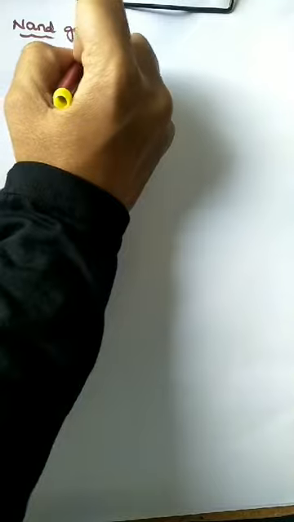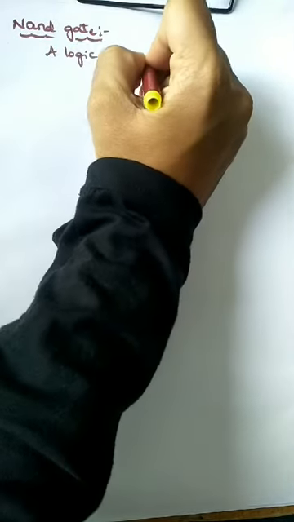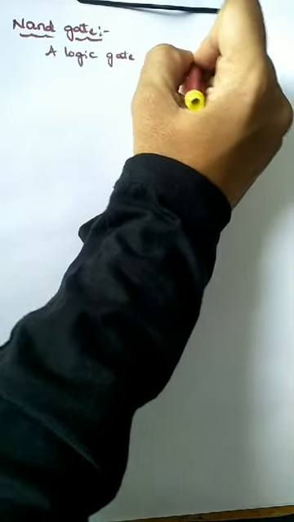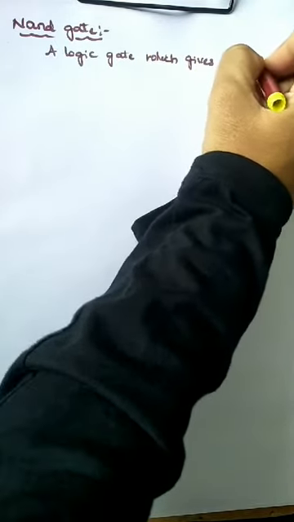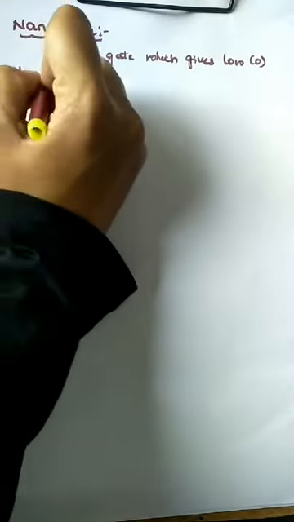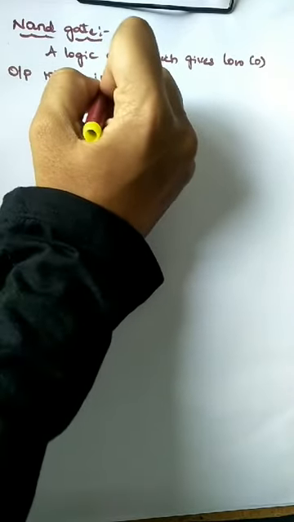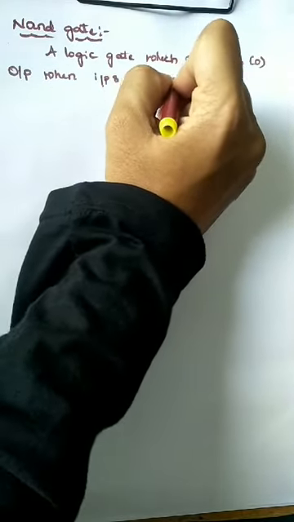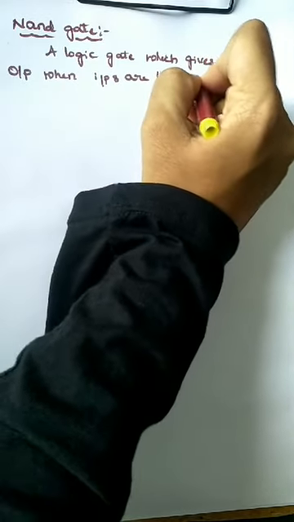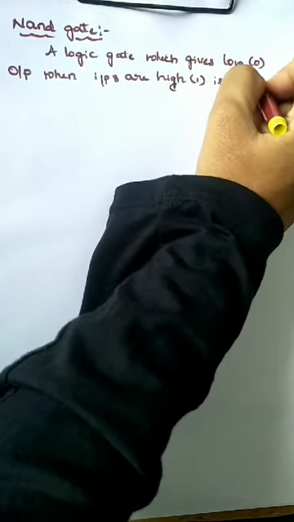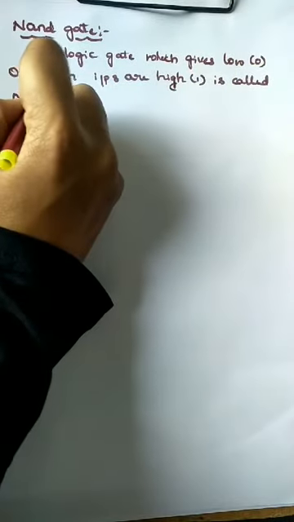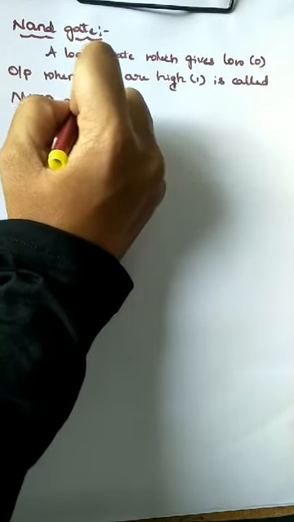A logic gate which gives low output when all inputs are high is called a NAND gate.